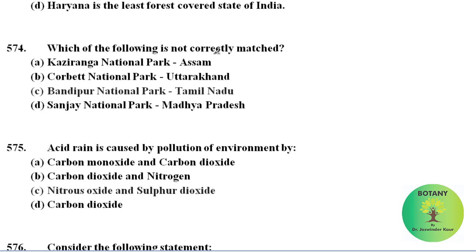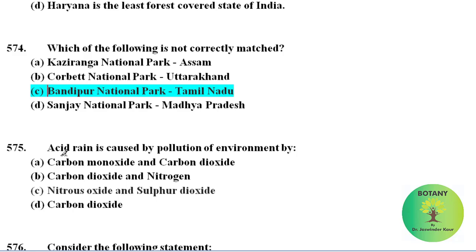Which of the following is not correctly matched? We have to find the incorrect match here. Kaziranga National Park, it is in Assam. It's correct. Corbett National Park is in Uttarakhand. This is also correct. Bandipur National Park, it is not in Tamil Nadu, it is in Karnataka. So the incorrect match is C. Sanjay National Park, it is in Madhya Pradesh.